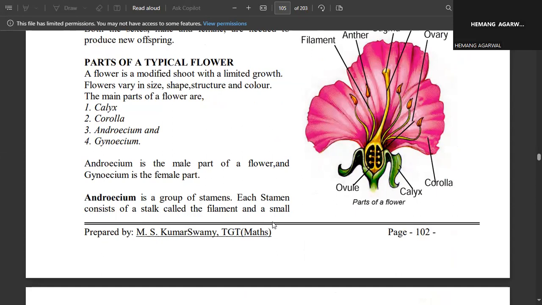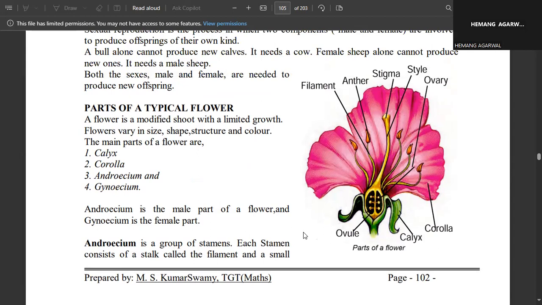In the androecium we have stamens, also called staminate, and in the gynoecium we have the carpel or pistillate. Each stamen consists of a filament as its stalk, and a small anther is present on the tip of the filament.